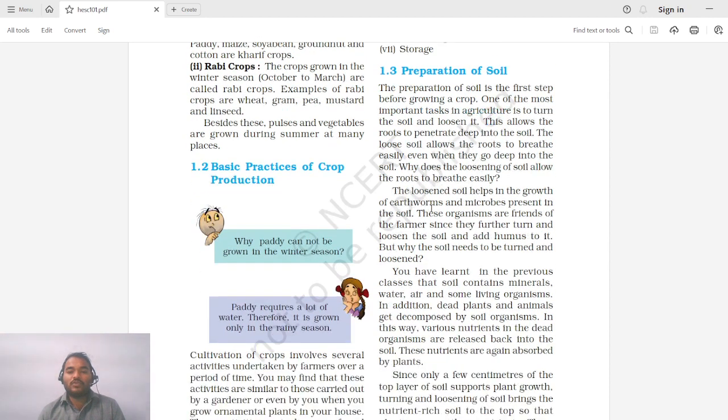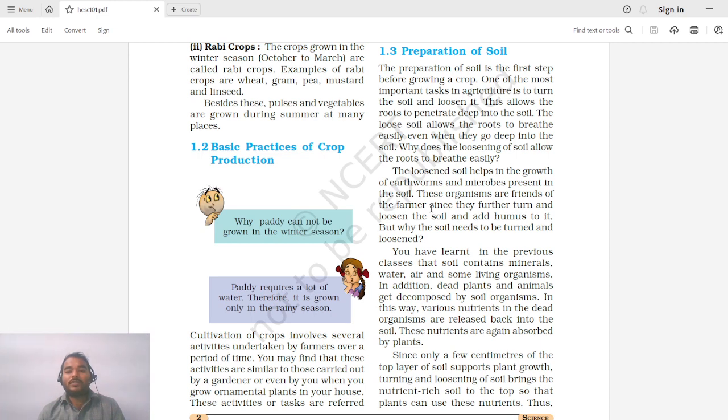So first is preparation of soil. The preparation of soil is the first step before growing a crop. This is the first and most important step in agriculture, which means we are turning down the soil. We are loosening it with the help of a plough. This allows the roots to penetrate deeply into the soil.